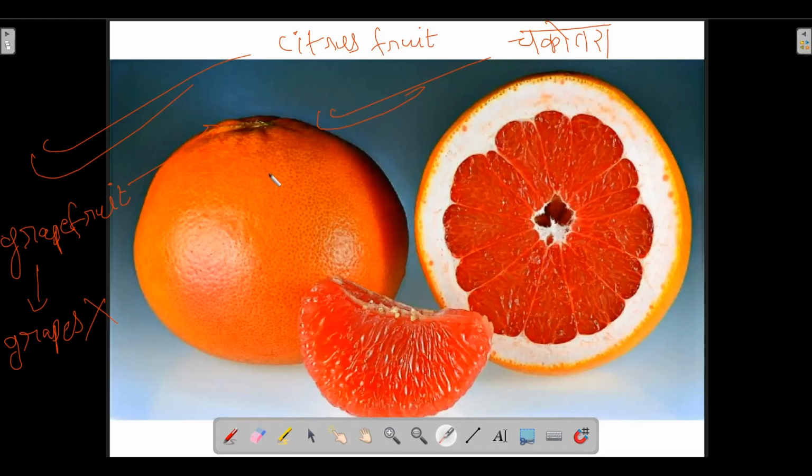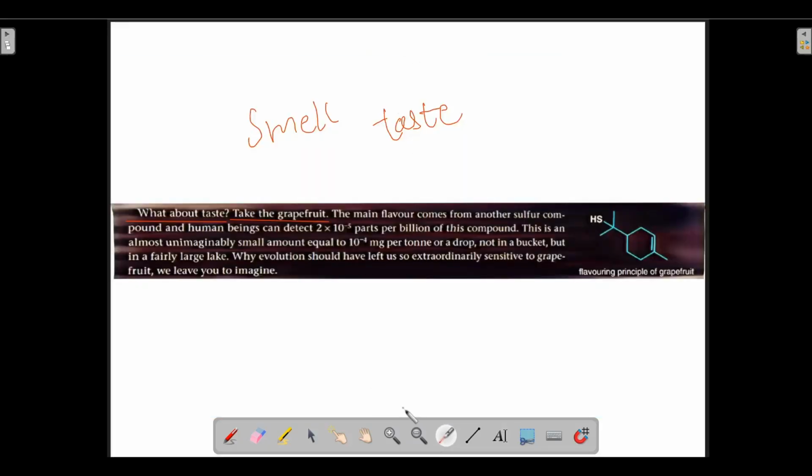It is a citrus fruit and it looks like this. It is very similar to orange, very similar to orange indeed, but it differs in taste. The main flavor comes from another compound. Now the flavor of grapefruit.